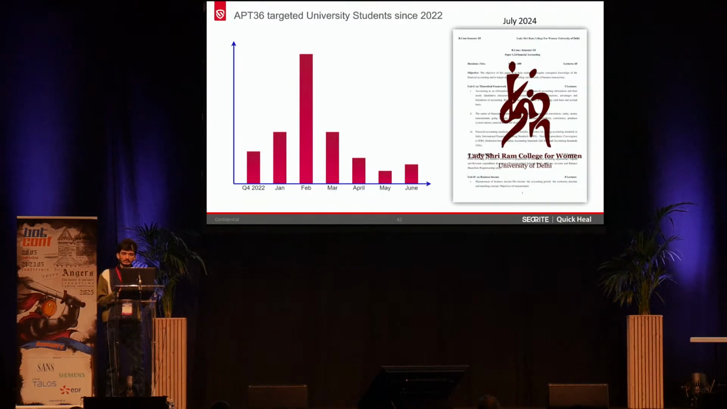But APT36 was also seen to target university students since 2022. At the start of 2022, or the middle of 2022, we observed the first spike where it started targeting these students. And in 2023, and slowly even in July 2024, we recently observed it targeting university students. A University of Delhi-based lure was used here.